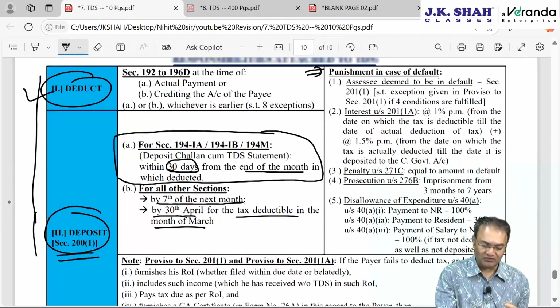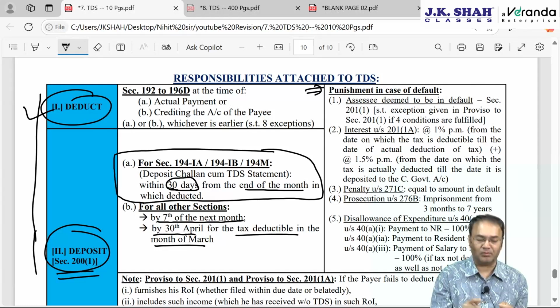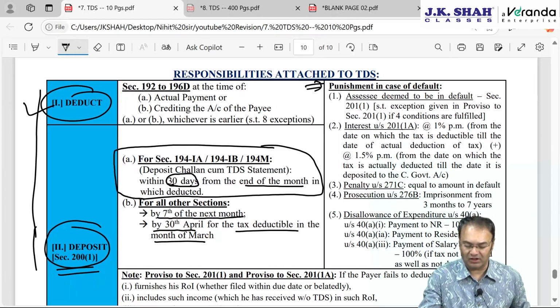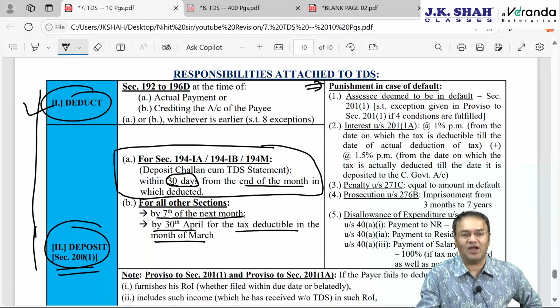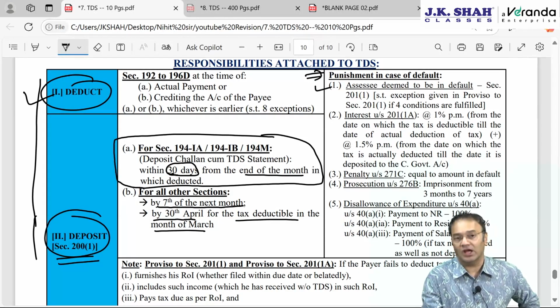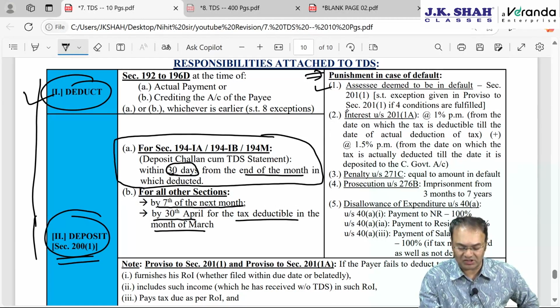Now what will happen if tax is neither deducted nor deposited, or either deducted but not deposited? In such a situation, if the tax is not deducted or not deposited, there are 5 punishments appearing on the right hand side. Number 1, first punishment, as per section 201, the assessee will be deemed to be an assessee in default.